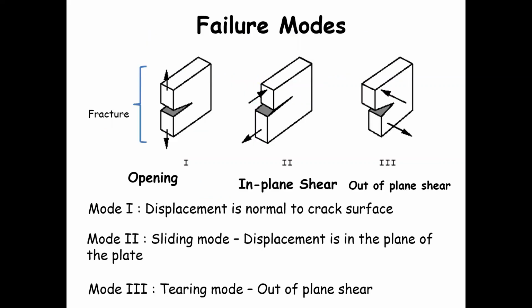And there are three primary modes that define the orientation of a crack relative to the loading. A crack can be loaded in one mode exclusively, or it can be loaded in some combination of modes.